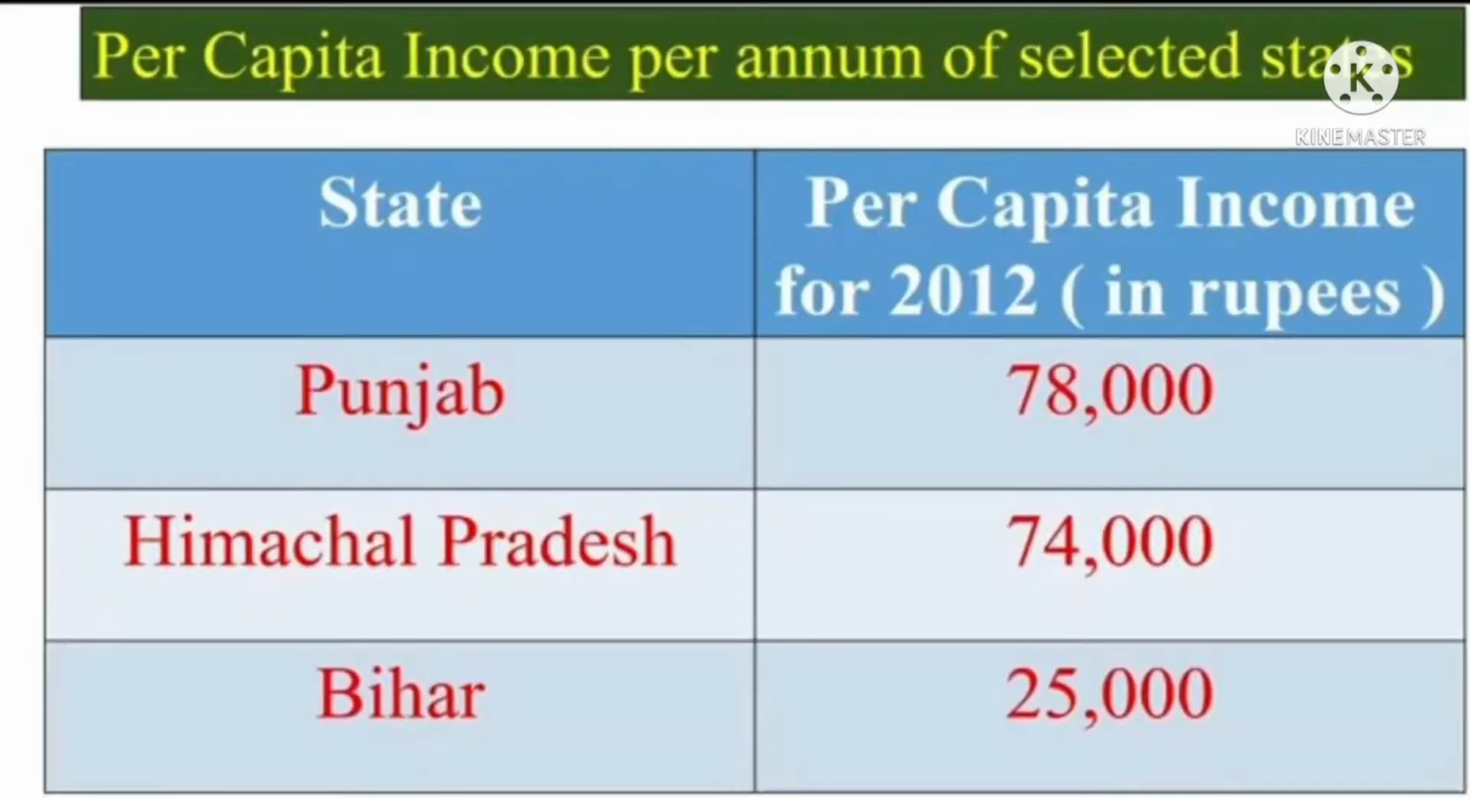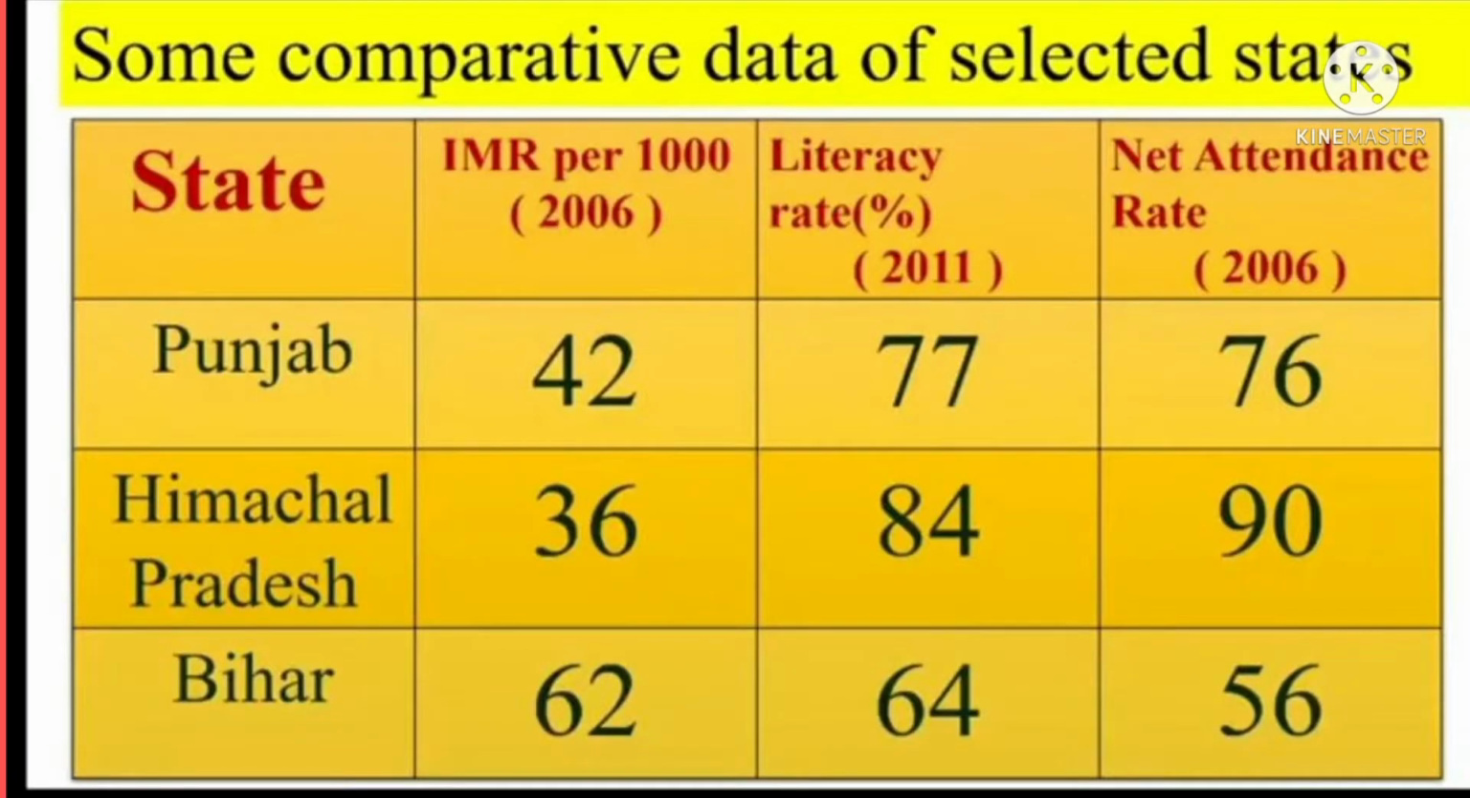Here we see the picture of per capita income per annum of selected states. The states are Punjab, Himachal Pradesh, Bihar. This is the per capita income for 2012. Punjab is 78,000, Himachal Pradesh is 74,000 and Bihar is 25,000. Punjab is the highest at 78,000.